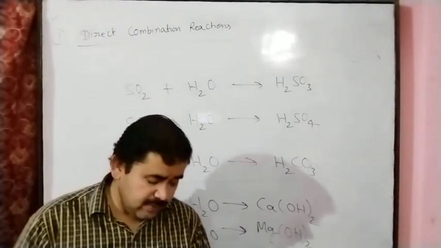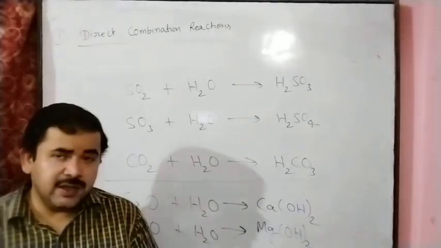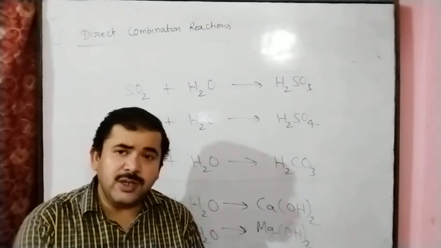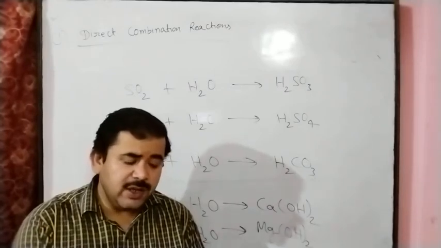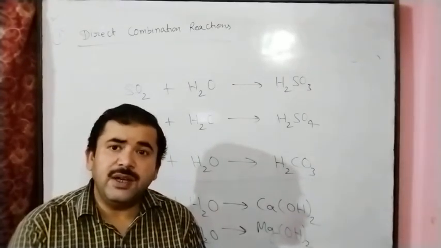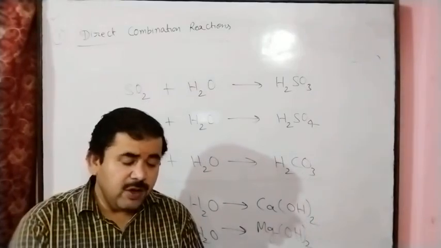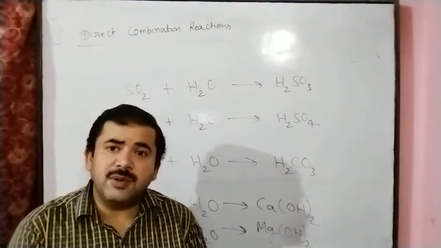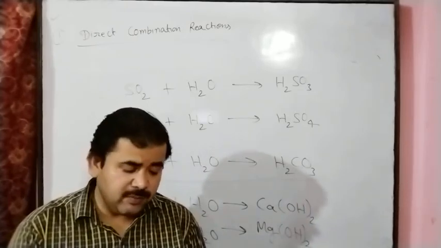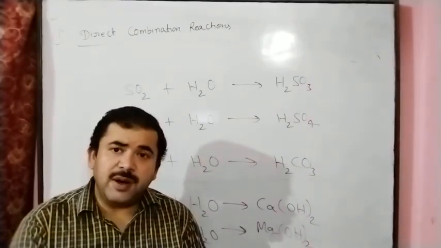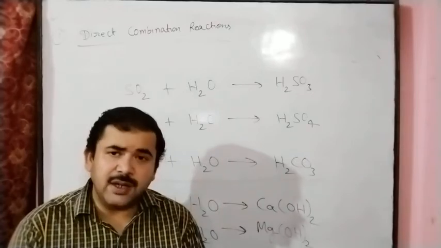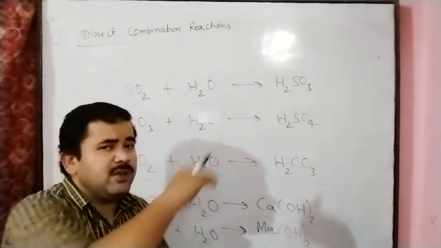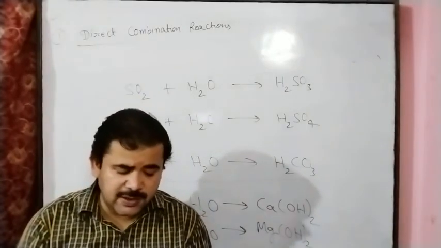And next, page number 23, other examples are given here. Other examples: burning of hydrogen. We know that hydrogen reacts with oxygen, and we get water. Manufacture of ammonia: we have seen earlier that nitrogen reacts with hydrogen, and we get ammonia. In the same manner, sulfur trioxide reacts with water; I have also seen that sulfur trioxide reacts with water, and we get sulfuric acid.